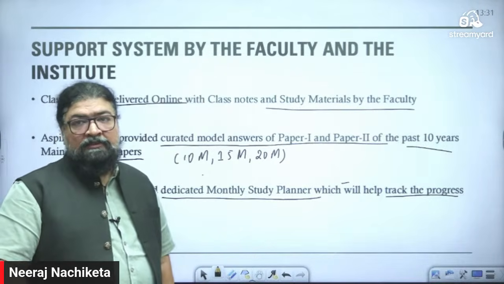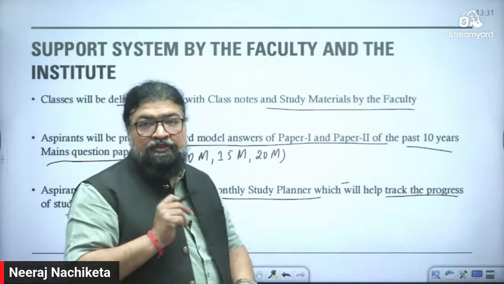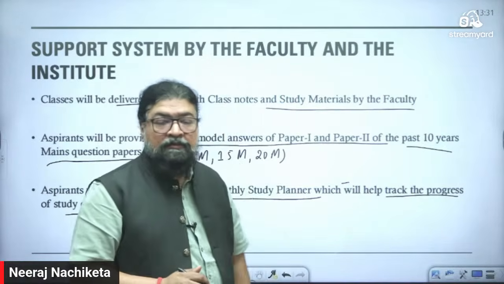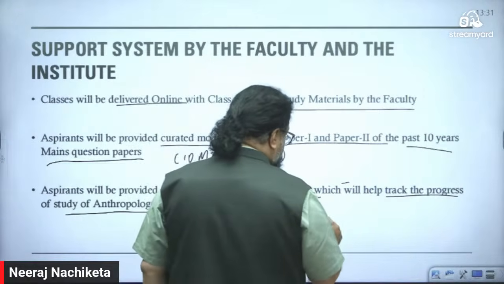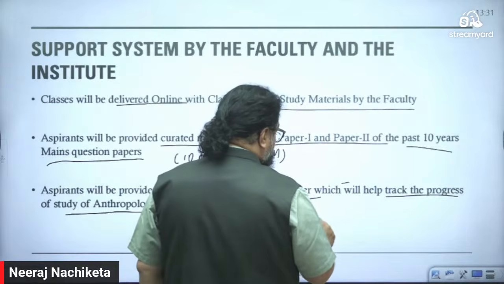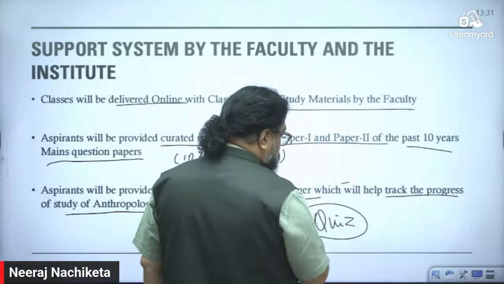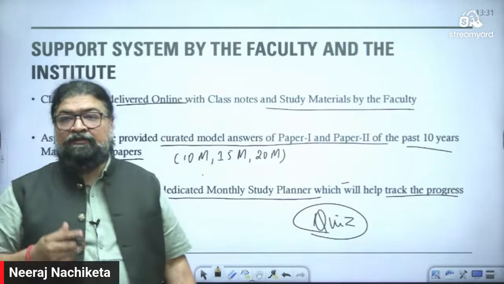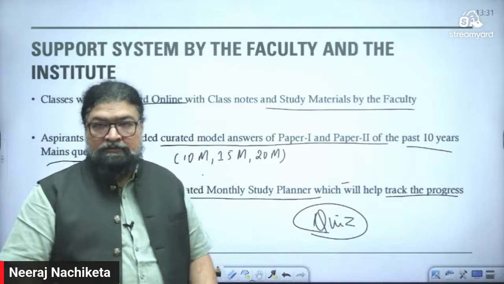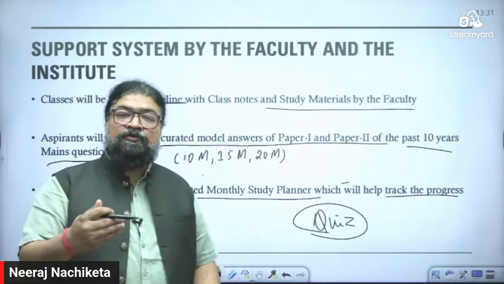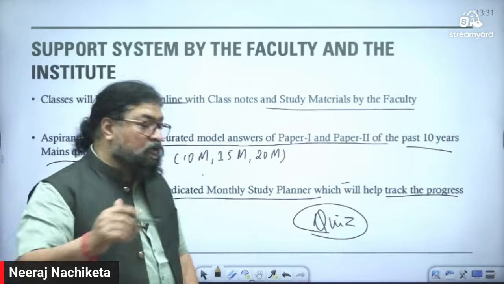I did one more thing in the previous batch, quiz, right? Here we can also have quizzes. Let's say when you cover 2-3 chapters, after covering 2-3 chapters, I can give a quiz. Now the quiz is for revision.